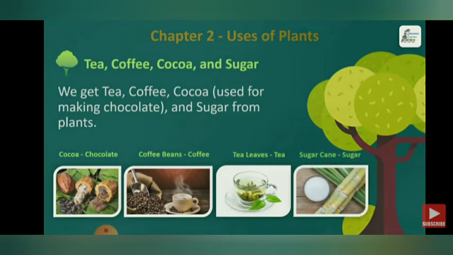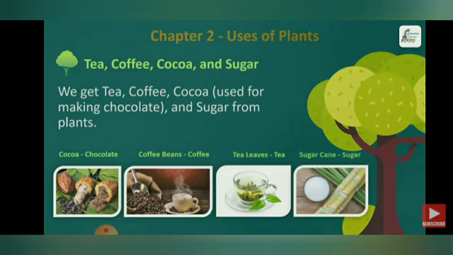Next things we get from plants are tea, coffee, cocoa and sugar. We get tea, coffee, cocoa. Cocoa is used for making chocolate, your favorite one, isn't it? And sugar from plants. Now see the pictures of it. Cocoa is used in many kinds of cakes, desserts and in chocolates, which is one of the favorite foods of all kids.